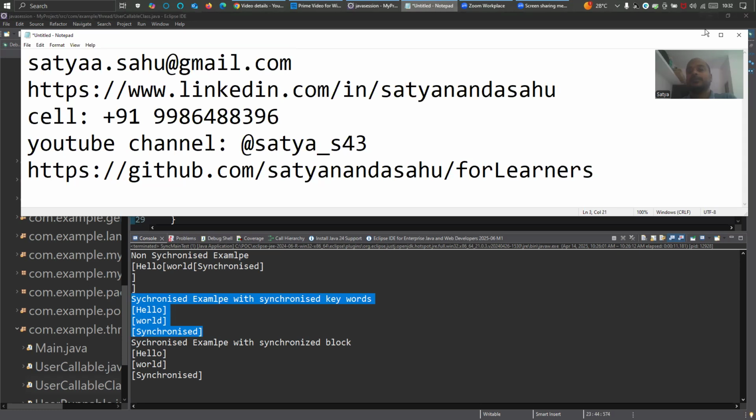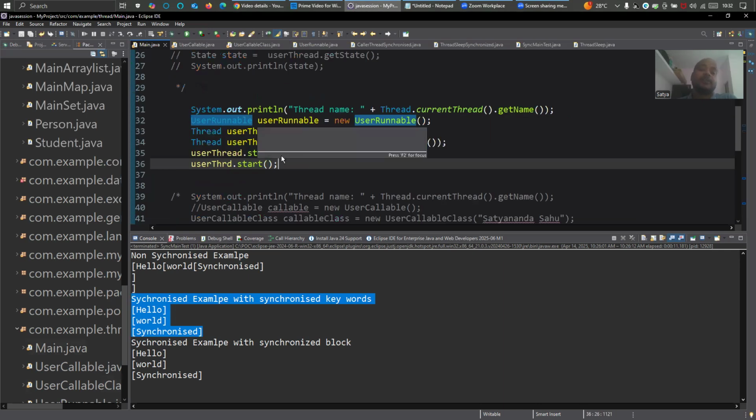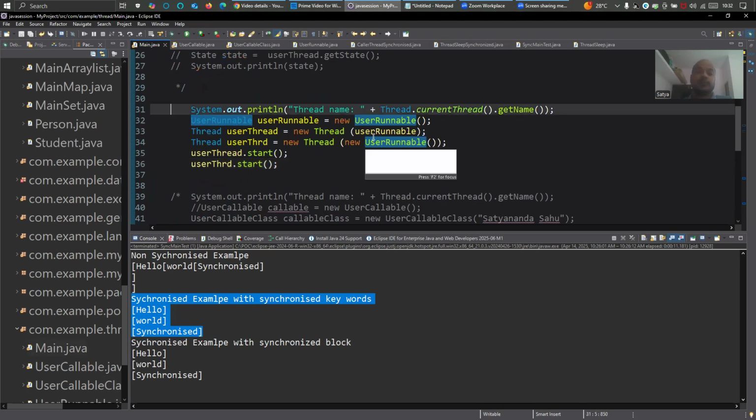This is how thread works. Thread is a big chapter. If I start explaining, it will continue, so I have to put a full stop somewhere. So I did a full stop here about thread.